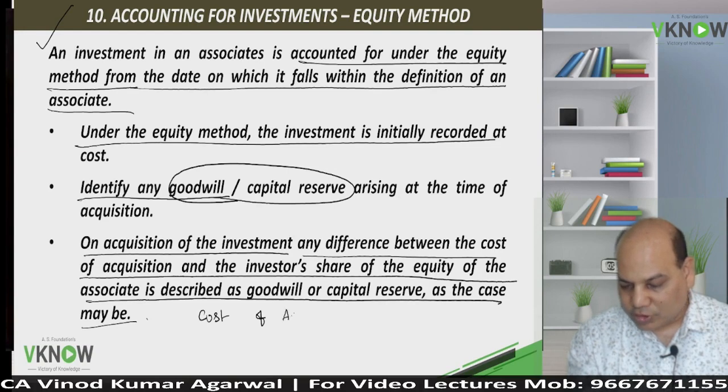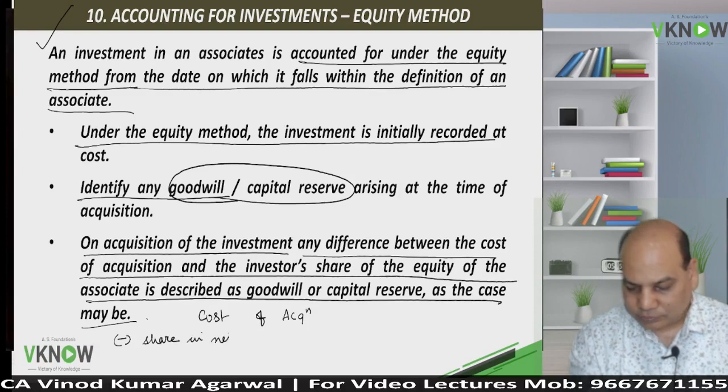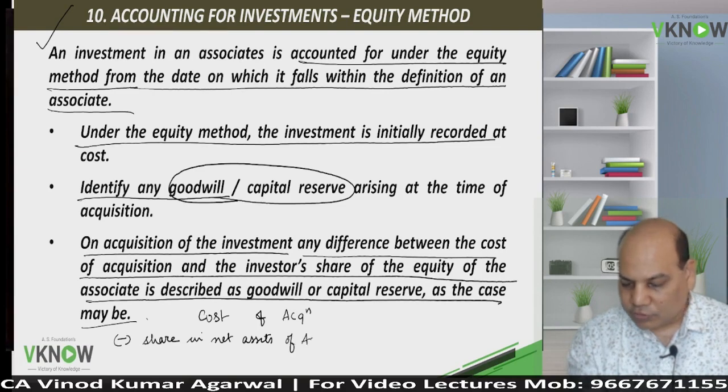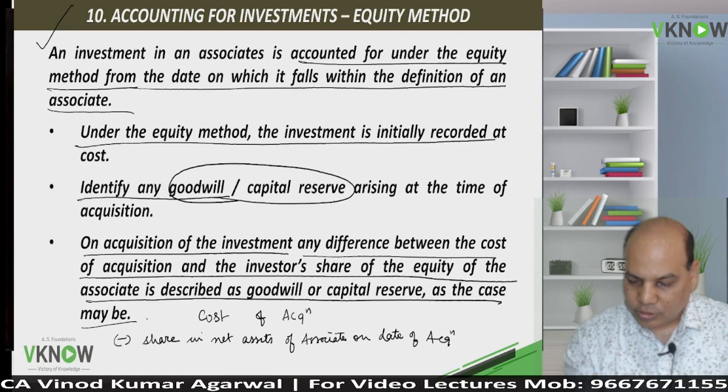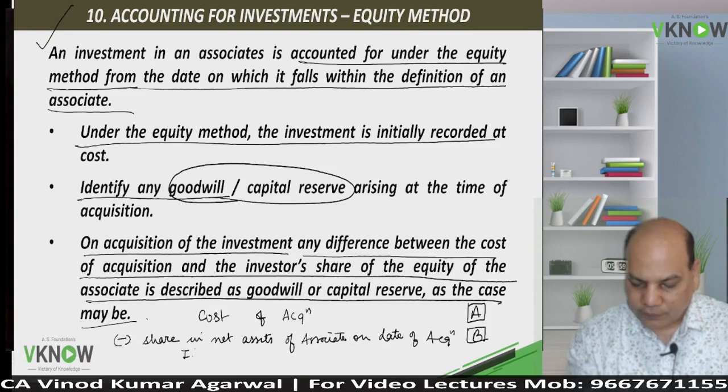Cost of acquisition minus share in net assets of associate on date of acquisition. Let us call it A, let us call it B. If A is greater than B, it is goodwill.